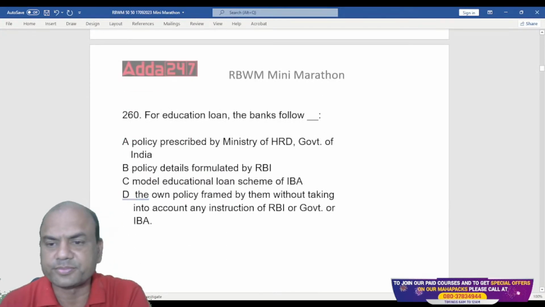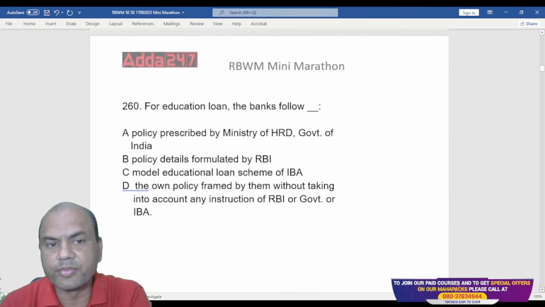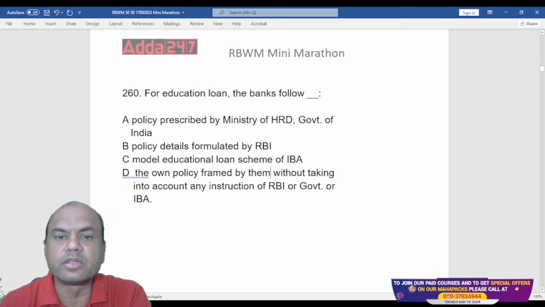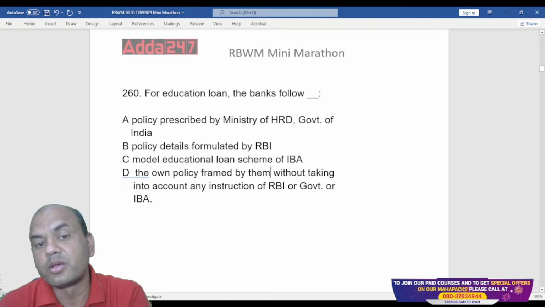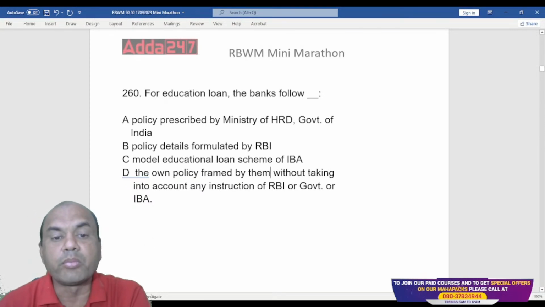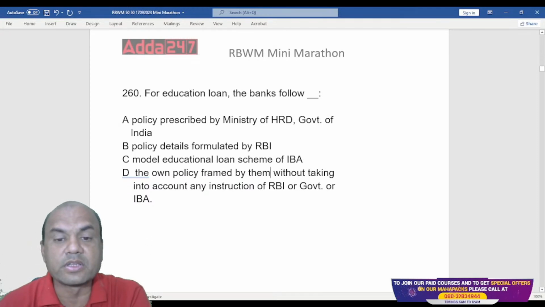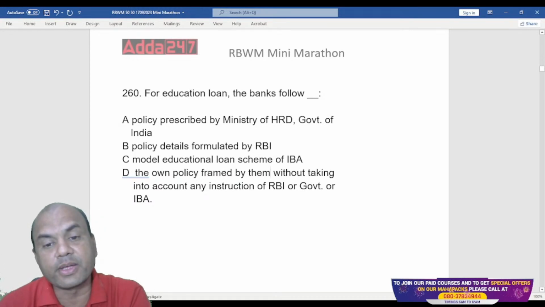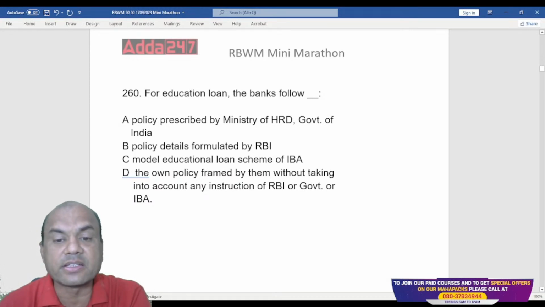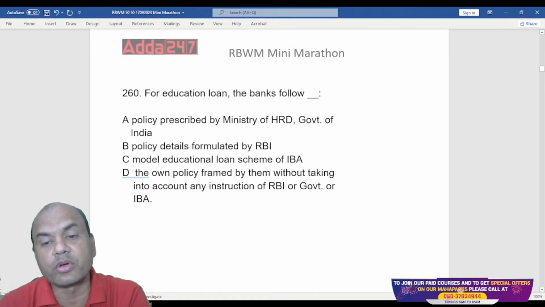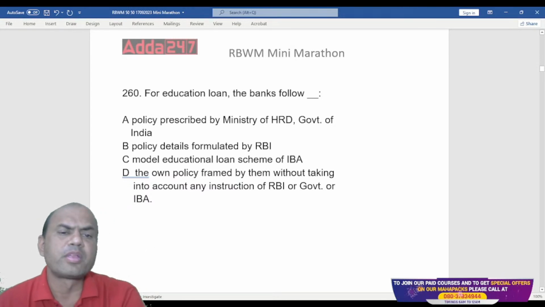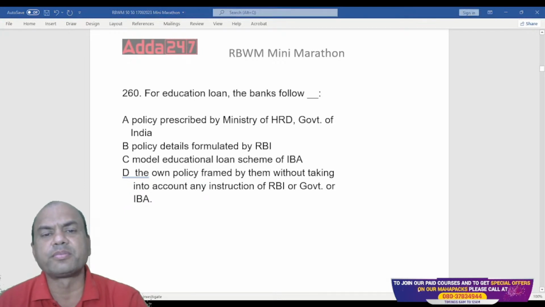Okay, next one. For education loan, the banks follow. So what do the banks follow for education loans? Policy prescribed by Ministry of HRD, Government of India. Policy details formulated by RBI. Model Education Loan Scheme of IBA. The own policy framed by them without taking into account any instructions from RBI or government or IBA. So education loans, what does the bank follow?